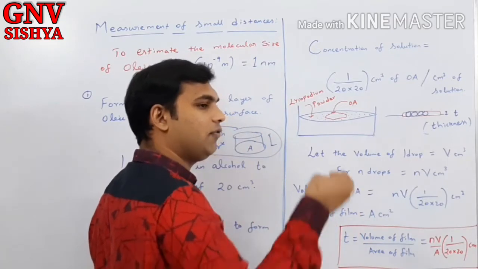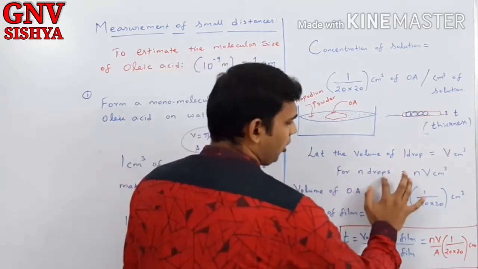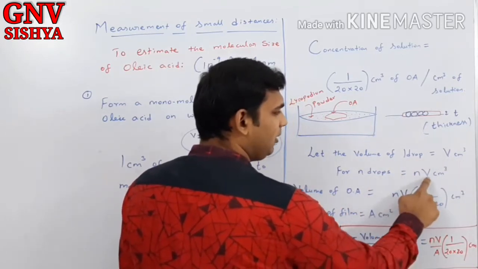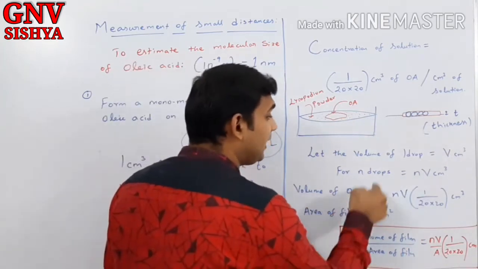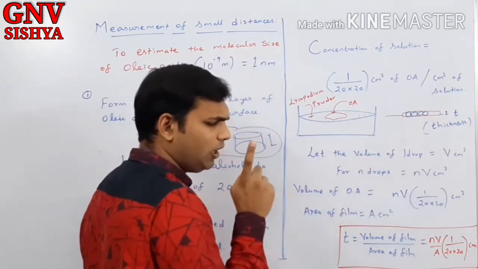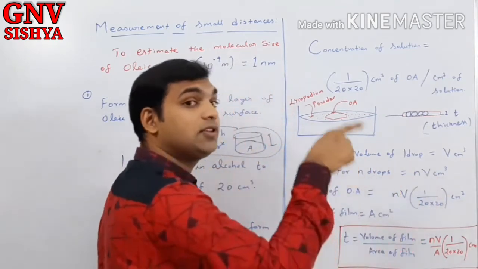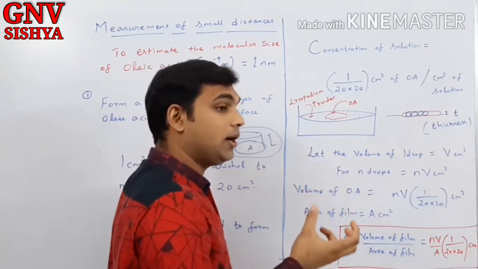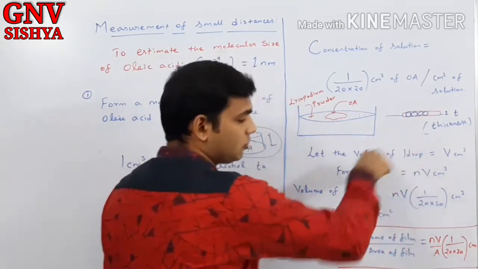Imagine that you have dropped n drops. Let it be 3 or 4 drops. For n drops, what will be the volume? 1 drop is V centimeter cube, so n drops will be n into V centimeter cube, correct? Now, what is the volume of oleic acid in this? Remember, this nV centimeter cube is the volume of the total solution, with oleic acid and alcohol. But what is the volume of oleic acid in that total volume of the solution?